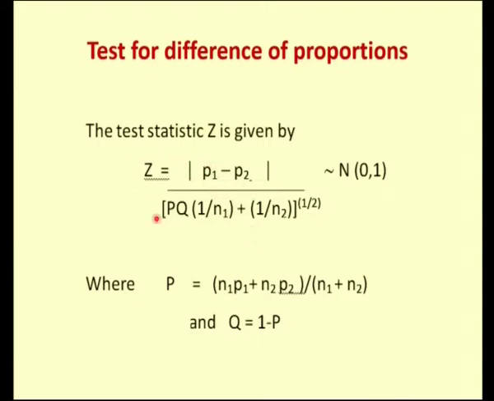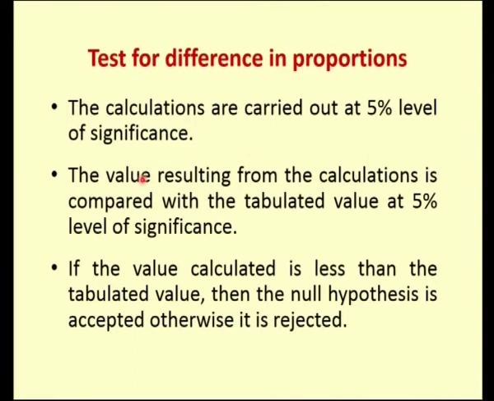So now I have my PQ, I know my n1, n2, I know my p1, p2, you have to find the test statistic Z. These calculations are carried out for a 5% level of significance, and as I told you, you have to compare that calculated value with the table value. If the calculated value is less than the table value, accept your null hypothesis, otherwise reject it. We will see an illustration for this.